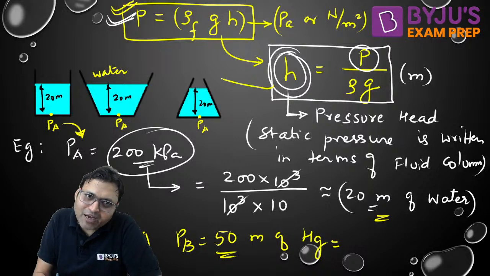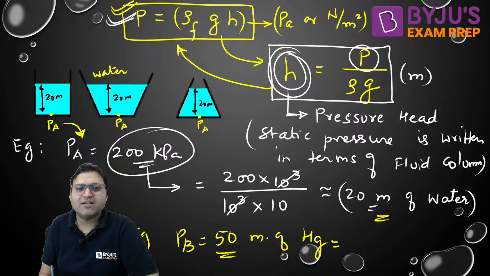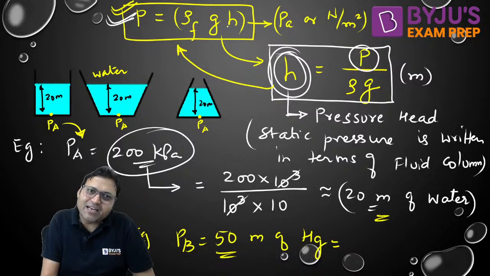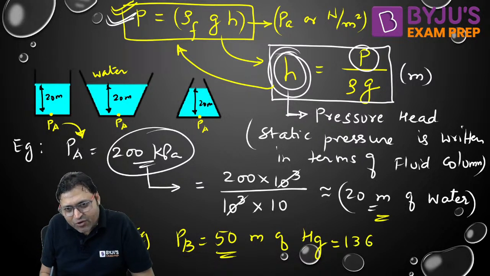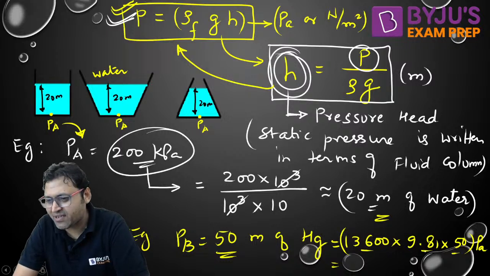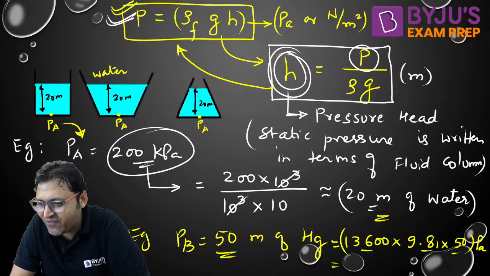If you want to convert the pressure head into Pascal, then rho of mercury, 13,600, into 9.81 into 50, that much is the Pascal. So pressure which is given in pressure head of a fluid column can be converted into pressure in Pascal. Right?